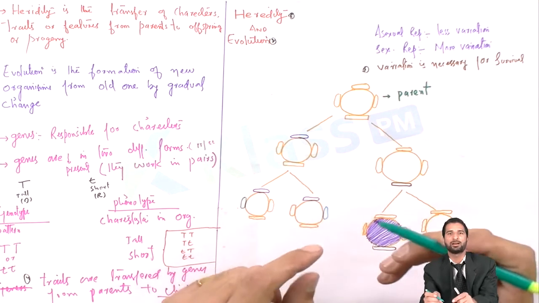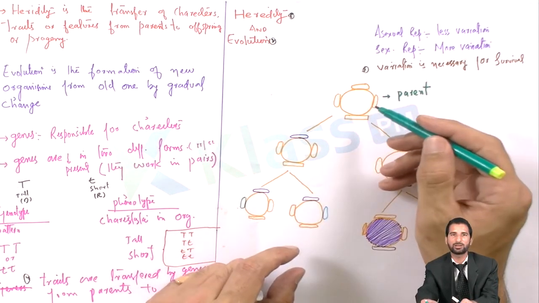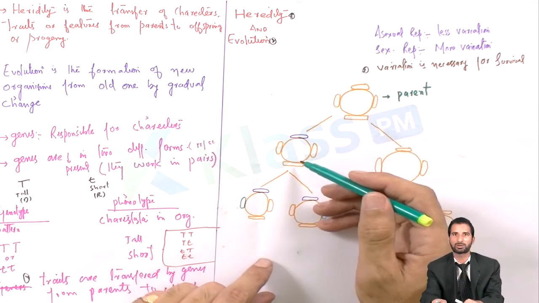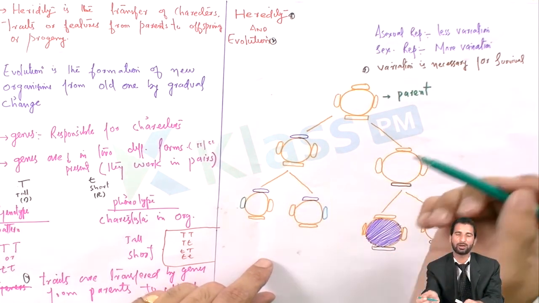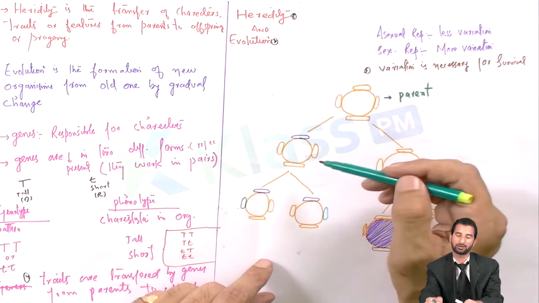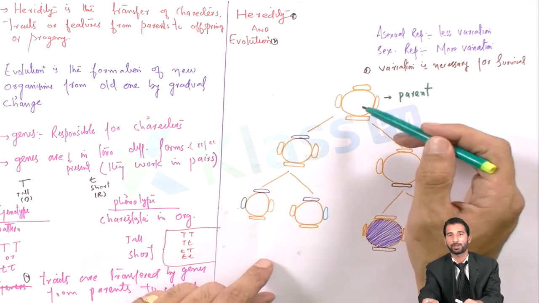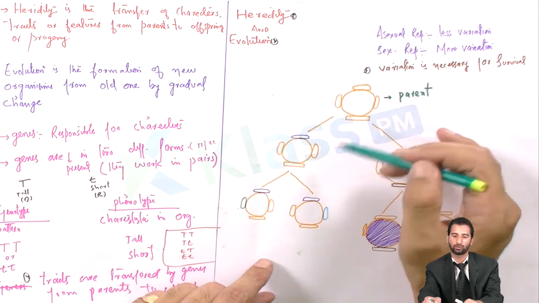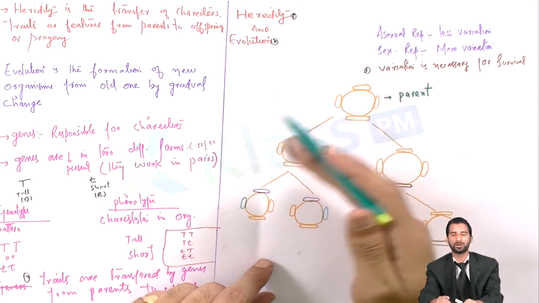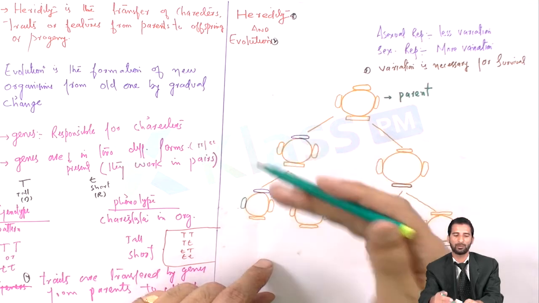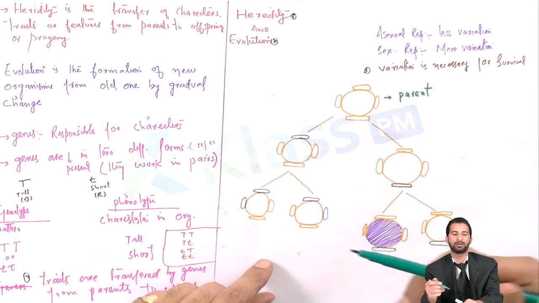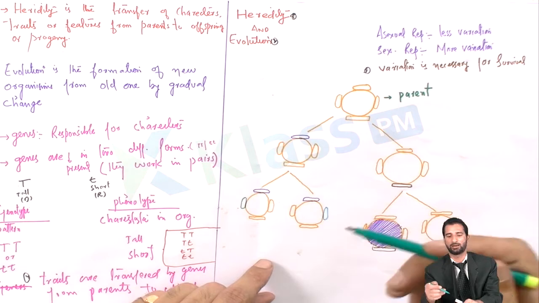It means that these characters, these features of the parent, are inherited by these offsprings. There is a transfer of those features from the parent to the offspring. This transfer of characters, of traits, of features from parent to individual is called heredity. This is heredity.